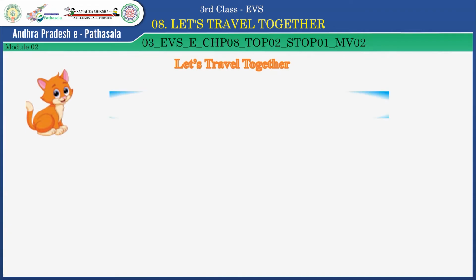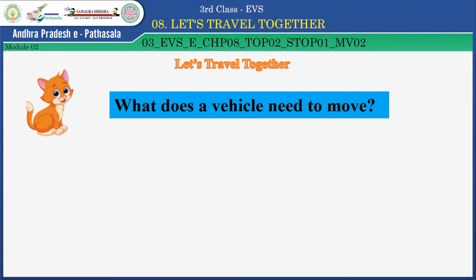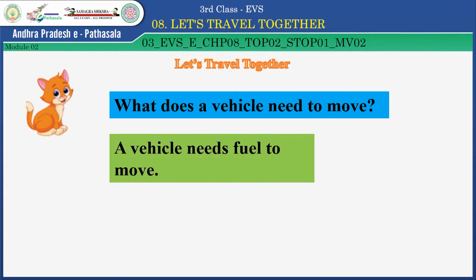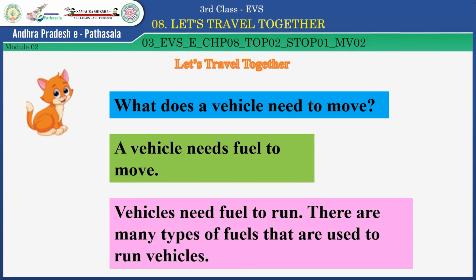And now you have to answer this question. What does a vehicle need to move? A vehicle needs fuel to move. Vehicles need fuel to run. There are many types of fuels that are used to run vehicles. Very good, children. Now let's continue this activity.